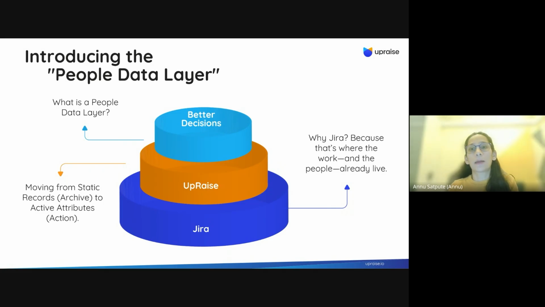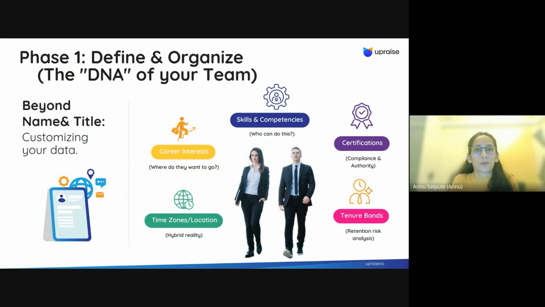And all of this will happen within Jira, because when you are using Jira, everyone is in Jira. You are managing different projects, and you have all your employees within Jira. So you don't have to go to any other tool or multiple tools to manage and connect the data. Everything will remain under UpRaise for Jira, which is already there for you. Like I said, there are going to be two phases.